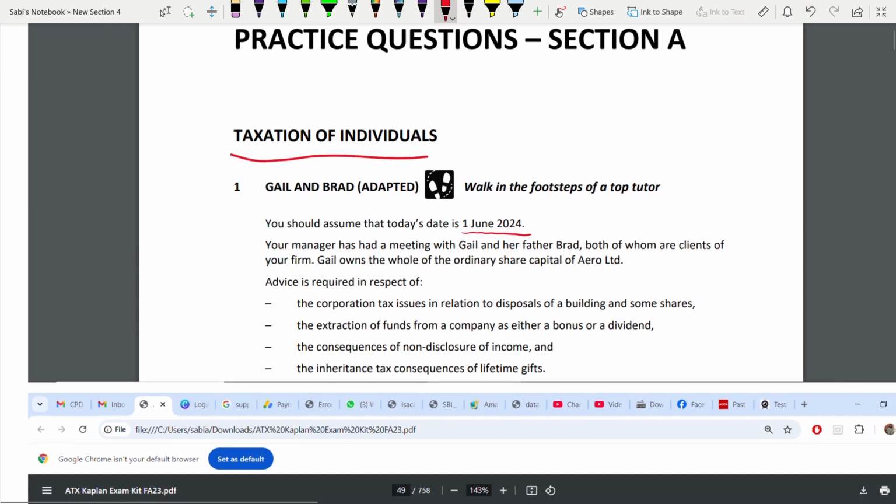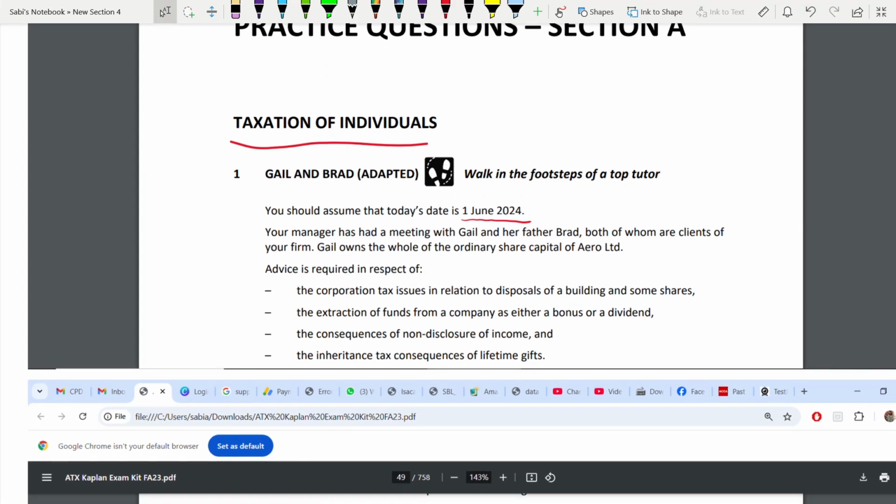This is the format of the question. This is a 50 marks question. Mind you, it is a Section A question out of 50, where 40 is your technical mark and 10 is your professional skill mark. So I will also tell you how to get those professional skill marks. They will always tell you who you are. You are a manager.